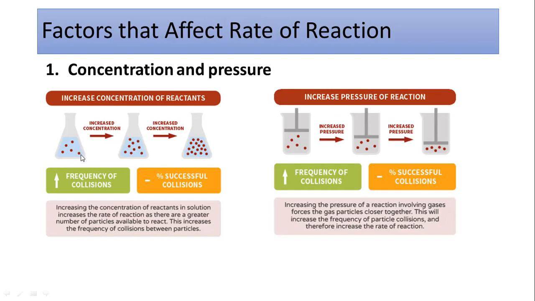So what is happening over here? If you increase the concentration, look at the dotted red dots over here. These are, let's suppose, the number of molecules of the reactant. And when you increase the number of molecules of the reactant, this is the increased number of molecules of the reactant, and this is the third one.